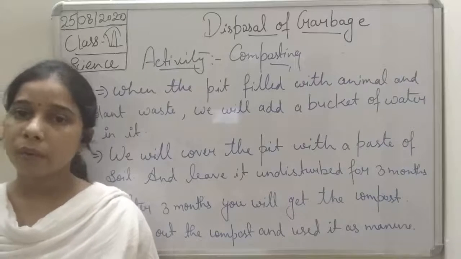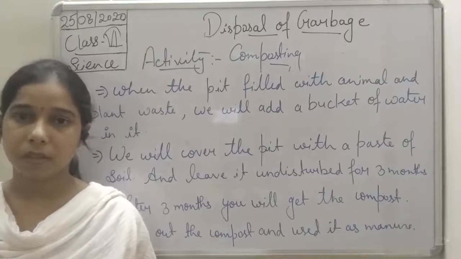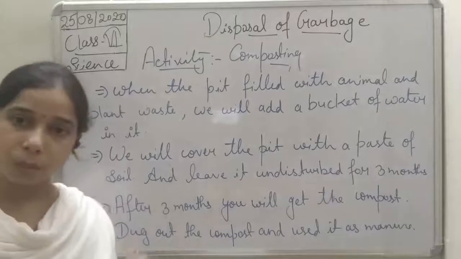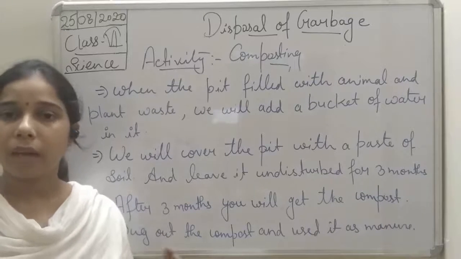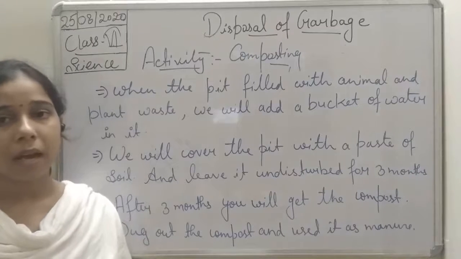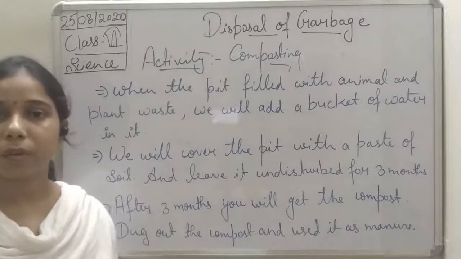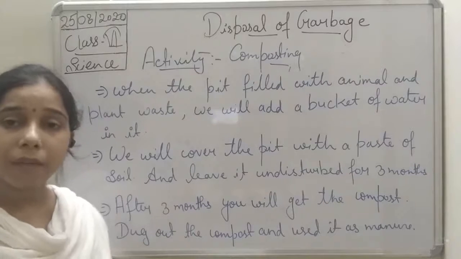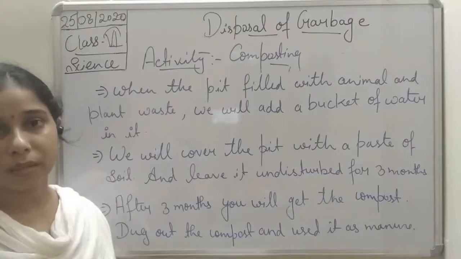All these things we will throw in that pit. We will continuously do that, and if cow dung is there, we will throw the cow dung also, the animal waste material. Okay, and we will wait till the pit fills with the animal and plant waste material.